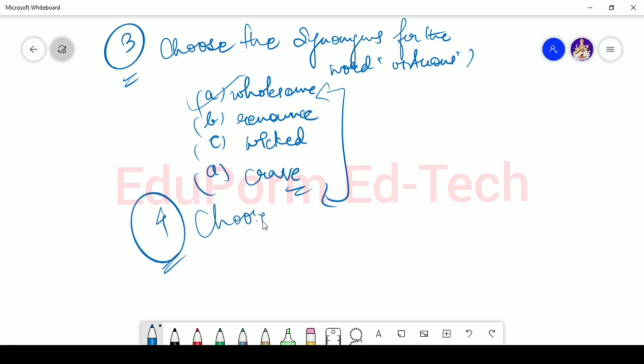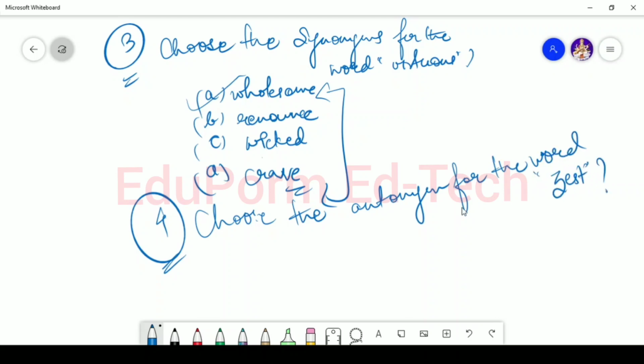Now the second question can be, choose the antonym for the word jest. Again they are going to provide you with the options, like nadir, for example, passive, ignorant or intolerant.